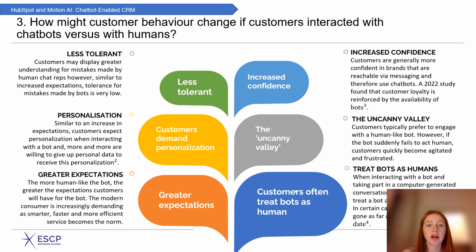As mentioned in this slide, customers tend to have greater expectations for chatbots, and in the case of the uncanny valley example, customers may become very dissatisfied if chatbots fail to either provide suitable assistance or to act human enough. Dissatisfaction has a greater impact on retention than satisfaction, so it is imperative that HubSpot optimizes its strategy in this area.